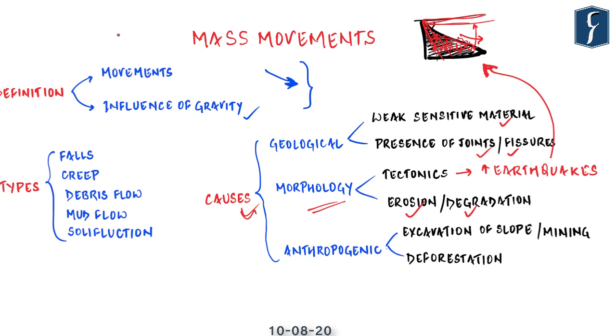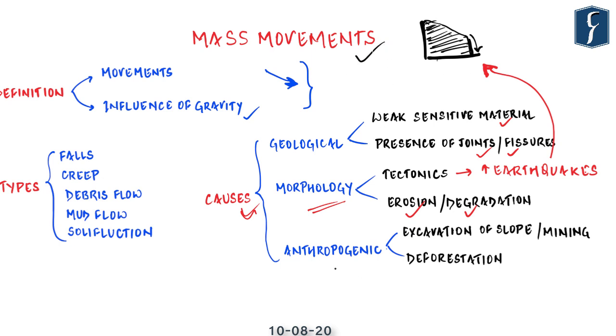Now you might ask, how is erosion responsible for causing mass movements? Let us consider this surface or side of a mountain, and if a river is flowing across this surface, then it will keep on eroding the side walls of the valley, because of which the slope will become steeper. And as the slope becomes steeper, as we have discussed, it will lead to the collapse of this surface, which is nothing but the mass movement.